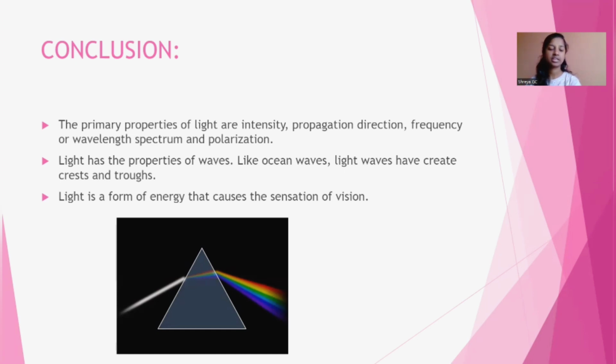In this diagram, we can observe all the properties of light that we have discussed. White light is composed of seven colors, and the light is moving in a straight direction, and light is comprised of many colors. Light varies with intensity, and light has a dual nature, and so on.